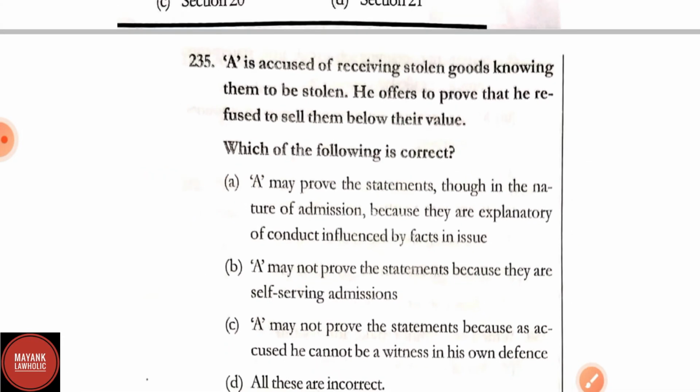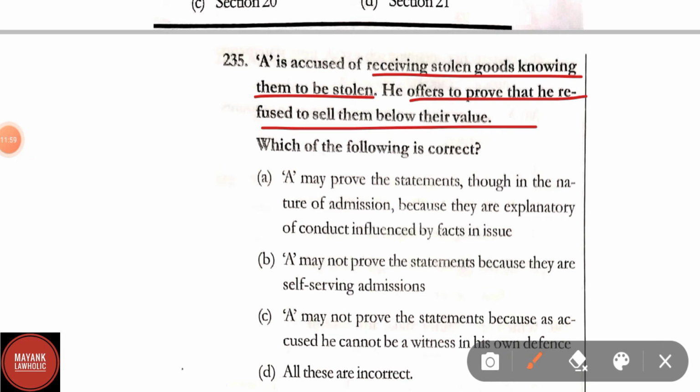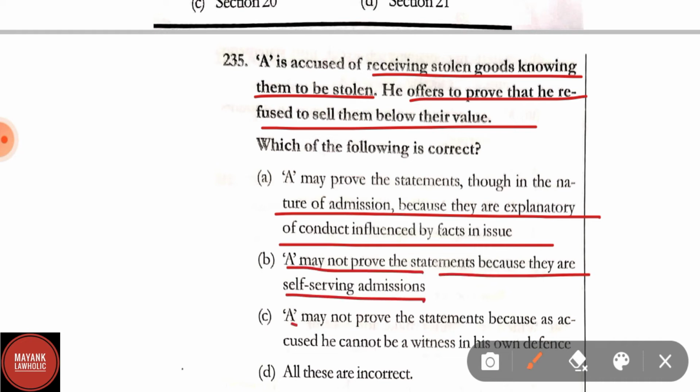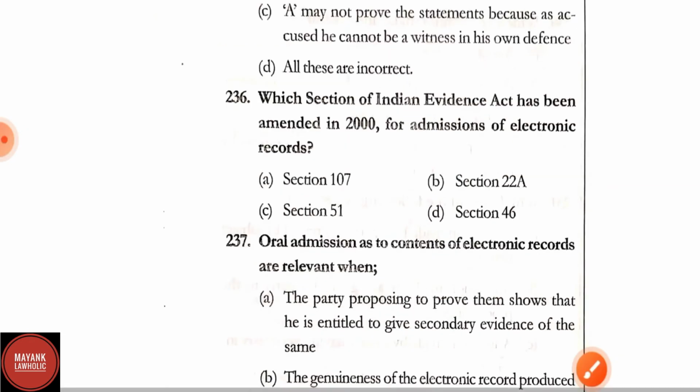Question number 235. A is accused of receiving stolen goods knowing them to be stolen. He offers to prove that he refused to sell them below their value. Which of the following is correct? Option A: A may prove the statements though in the nature of admission because they are explanatory to conduct influenced by fact and issue. Option B: A may not prove the statement because they are self-serving admissions. And option C: A may not prove the statement because as accused he cannot be a witness in his own defense. Here in question number 235, correct answer is option A. A may prove the statement though in the nature of admission because they are explanatory of conduct influenced by the fact and issue.